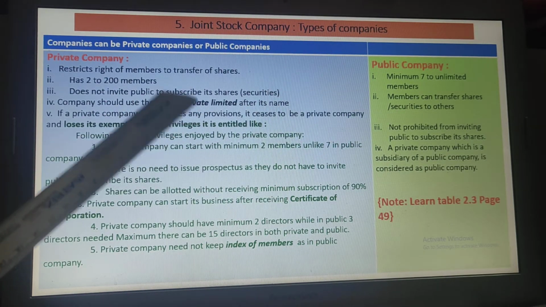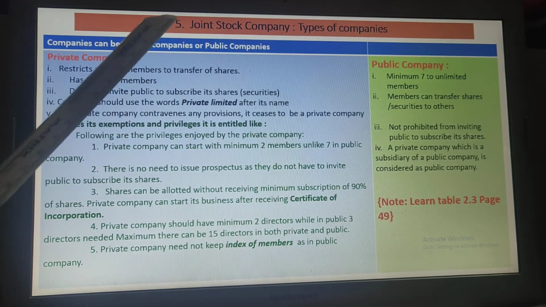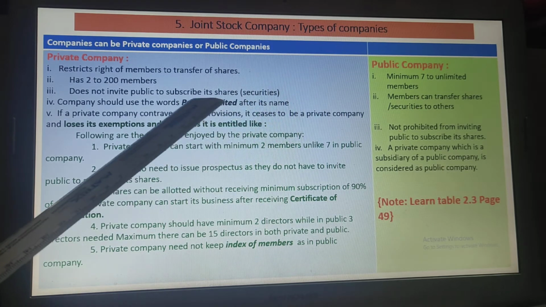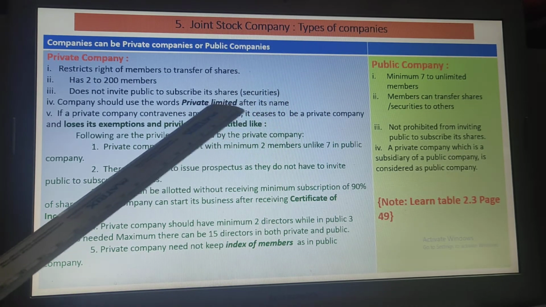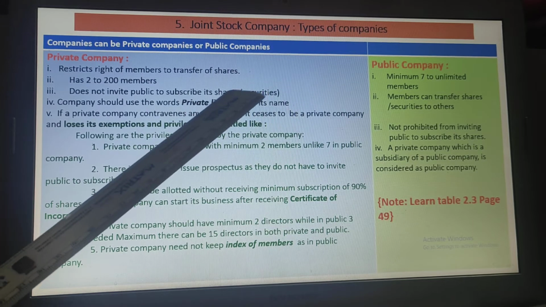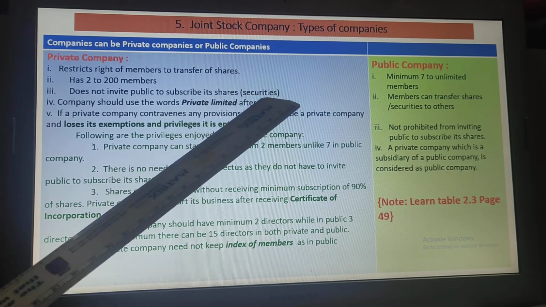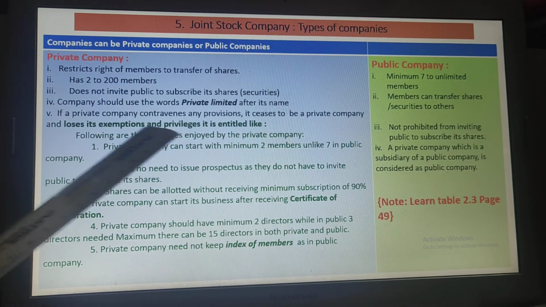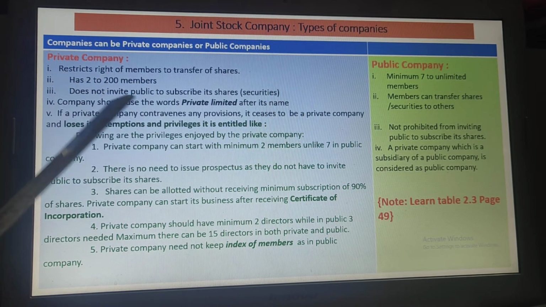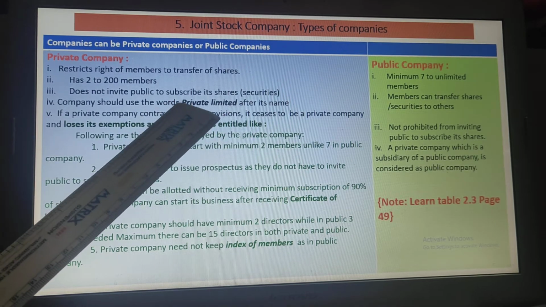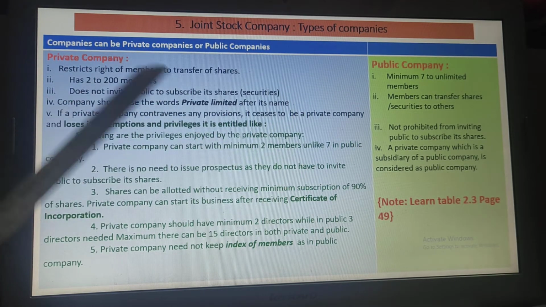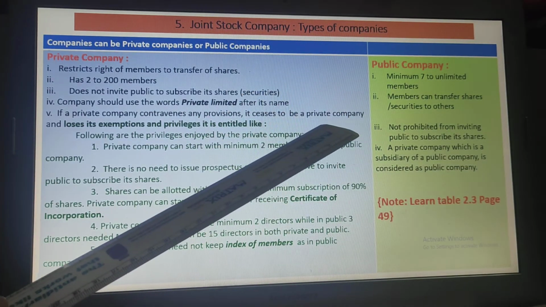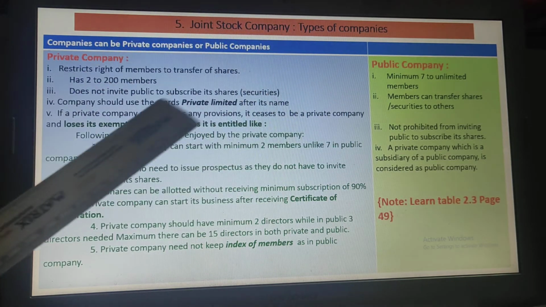Once it is registered, incorporated as a private company, then after its name it should enter these two words. Like suppose I say Sarita Private Limited Company, so these words should come after its name. If however any of these provisions are not followed, if there is a deviation in how they operate, then it will cease to be a private company. It will lose all the exemptions and privileges.